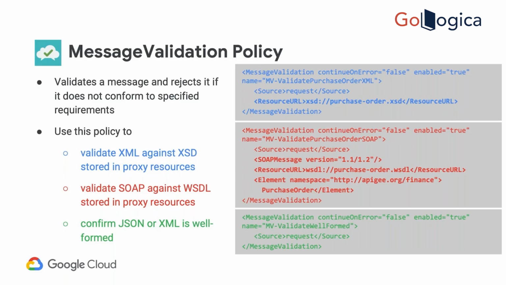Or if you don't provide any schema, then at least for the incoming request, whatever XML or JSON is there, it can verify whether it is well-formed XML or well-formed JSON or not. That also it can verify. But obviously we never use this policy. Other policies are there that we do use.